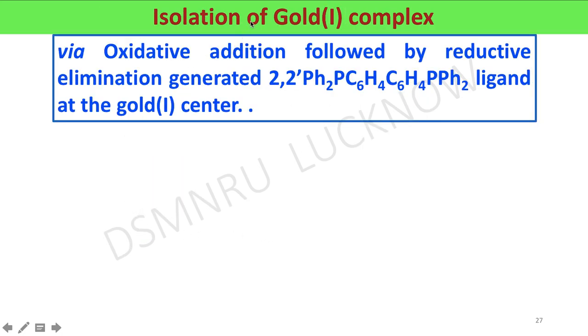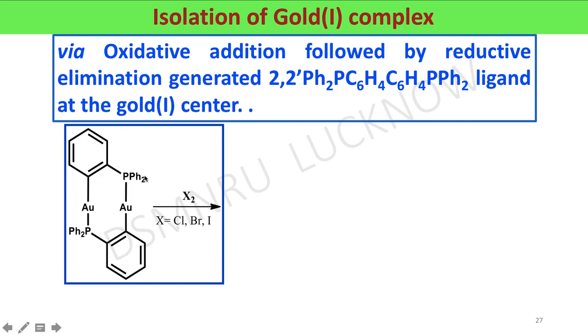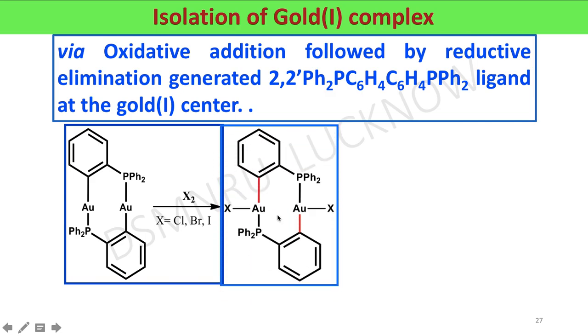Another example, that is isolation of a gold 1 complex by an oxidative addition followed by reductive elimination reaction, affording this biphenyl bisphosphine complex with ligand at the gold 1 center. In the first step, this gold 1 complex undergoes oxidative addition reaction with halogens like chlorine, bromine and iodine. A 1 electron oxidation takes place, that is gold 1 is converted into gold 2 complexes.